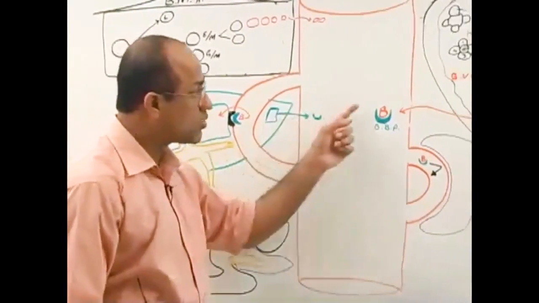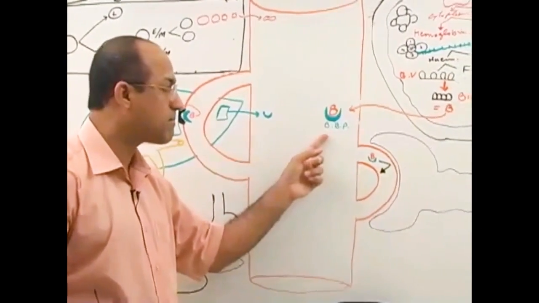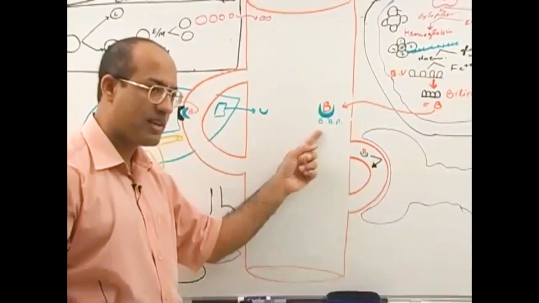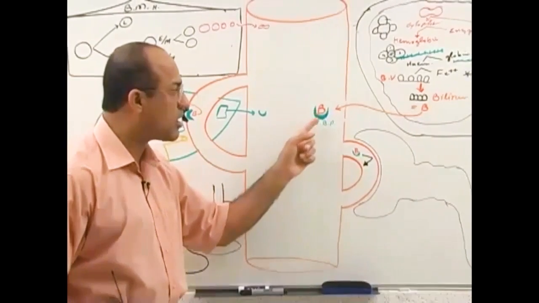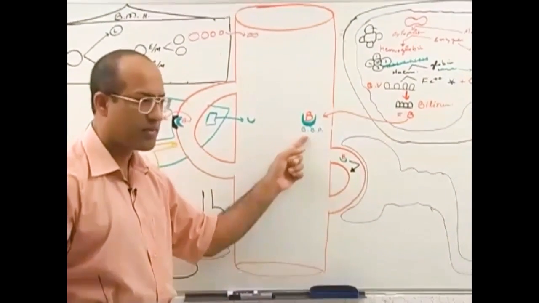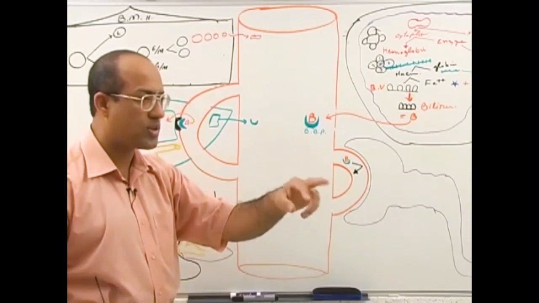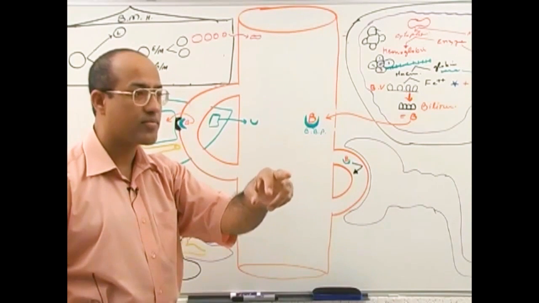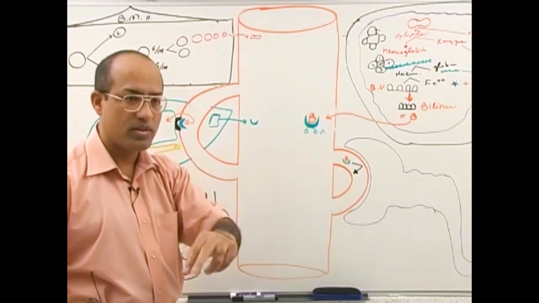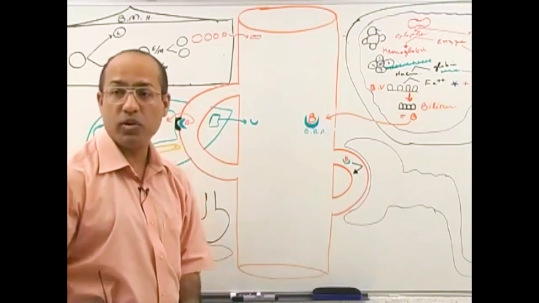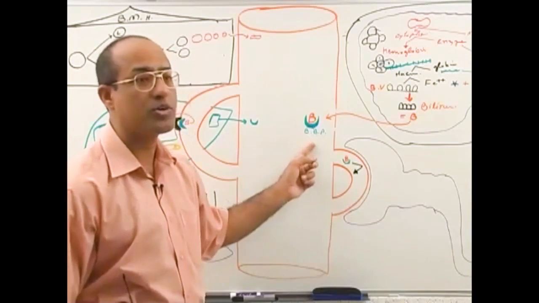This bilirubin, which was binding with the proteins, is it conjugated bilirubin or unconjugated bilirubin? Who will tell me? Unconjugated. It is unconjugated bilirubin. What do you think? It is conjugated? Unconjugated. It is unconjugated, yes. This point you have to remember. This is unconjugated bilirubin.